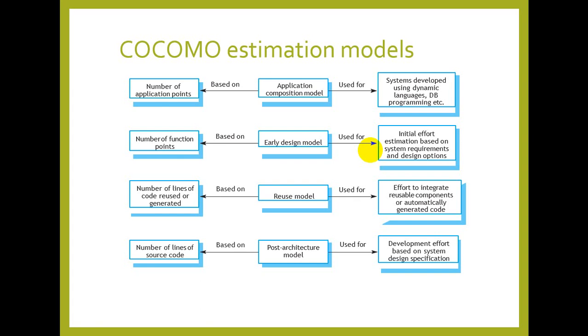How many modules and what type of technical skills and technical technologies you need to implement those modules or components. The second one is the early design model. It is based on the number of function points. Initial effort estimation based on system requirements and design options.